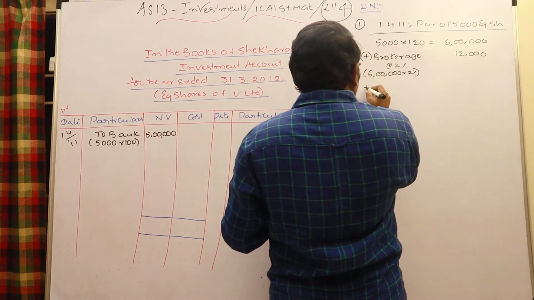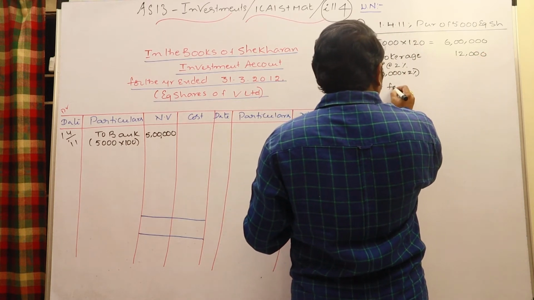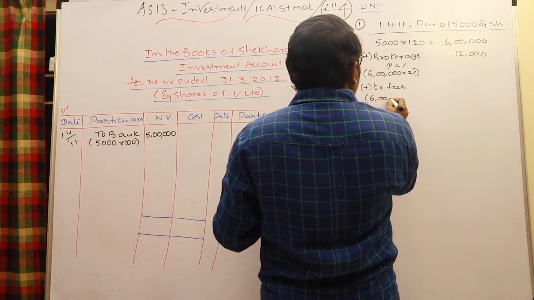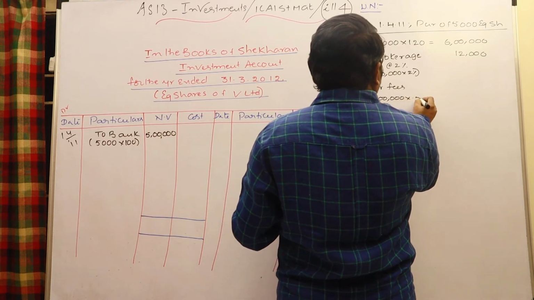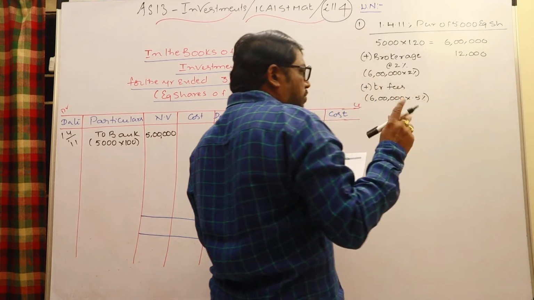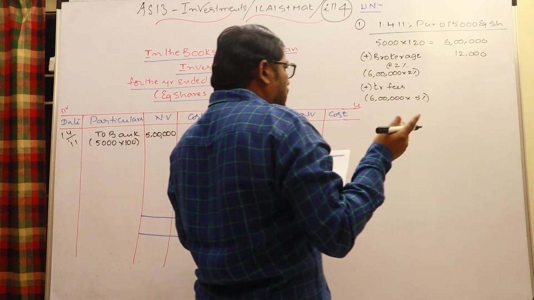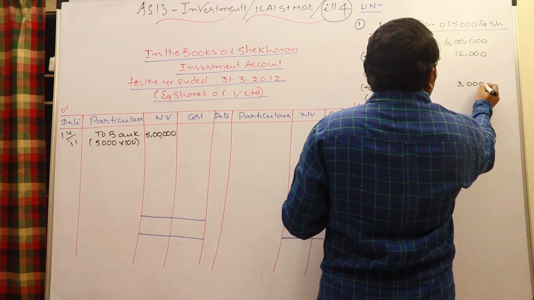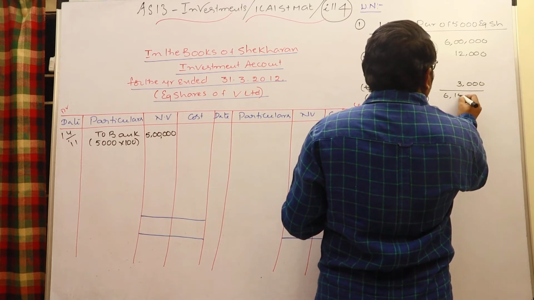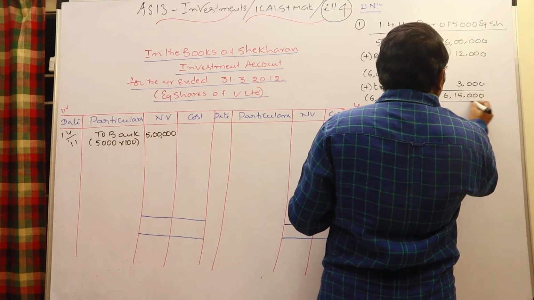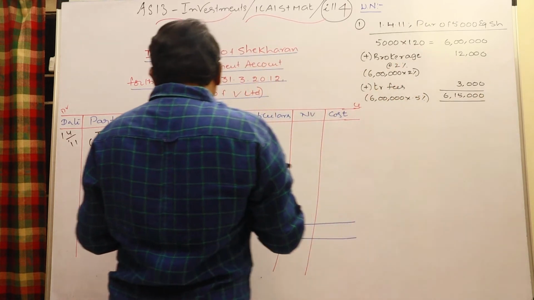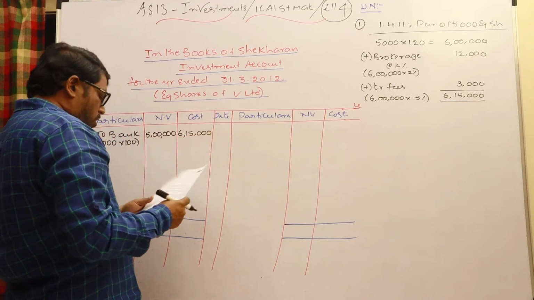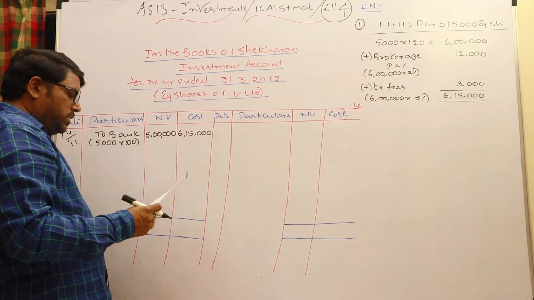Add plus transfer fees. That is 6 lakhs into 0.5%, that is 100 rupees 50 paise, in the sense 0.5%, then it will be 3,000. Therefore, 6 lakhs 15,000. Cost of investments is 6 lakhs 15,000. You may write here 6 lakhs 15,000 as cost of investments.